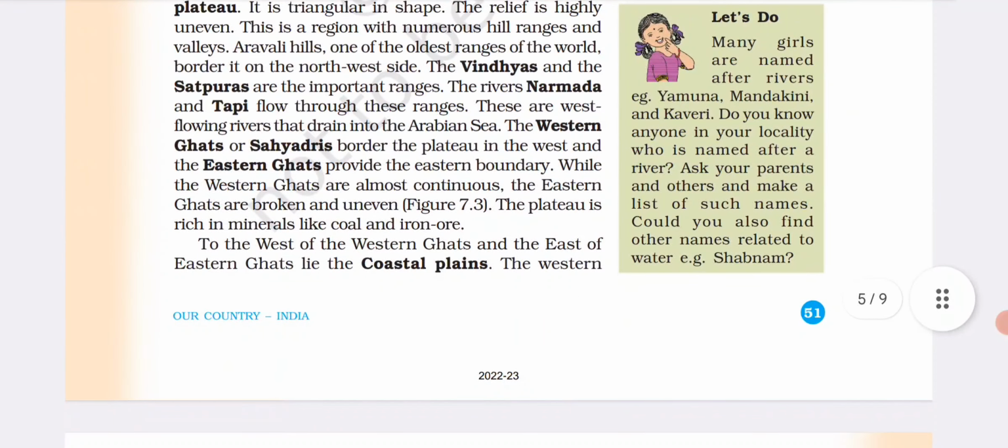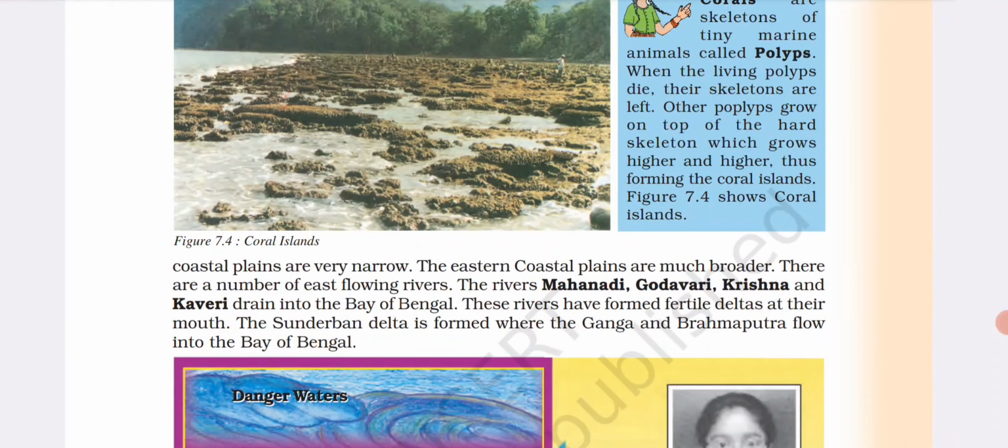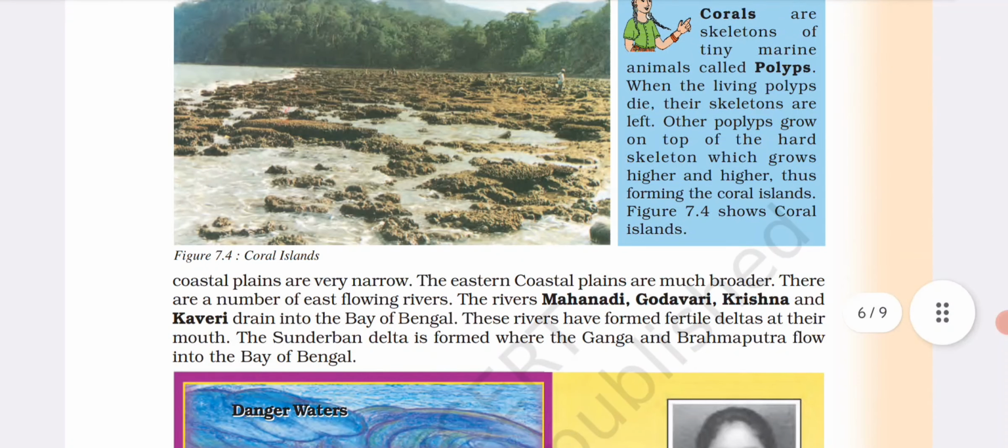To the west of the Western Ghats and the east of the Eastern Ghats lie the coastal plains. Western coastal plains are very narrow. Eastern coastal plains are much broader. There are a number of east-flowing rivers. These rivers, Mahanadi, Godavari, Krishna, and Kaveri, drain into the Bay of Bengal. These rivers have formed fertile deltas at their mouth. The Sundarban Delta is formed where the Ganga and Brahmaputra flow into the Bay of Bengal.